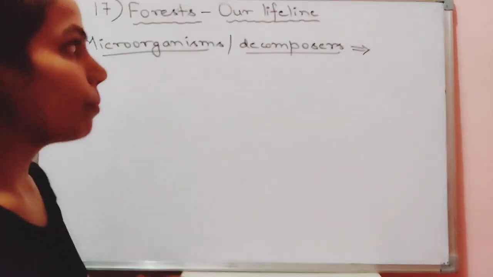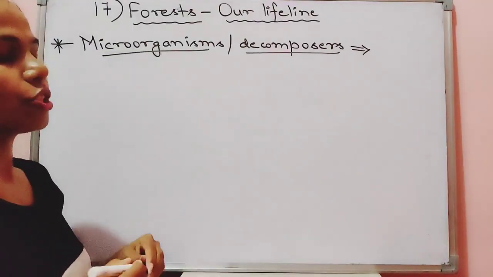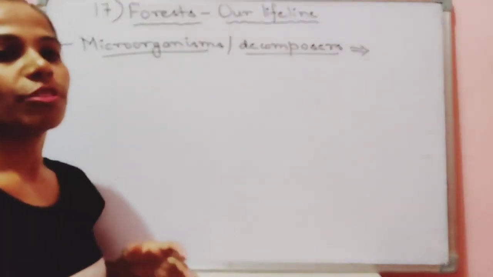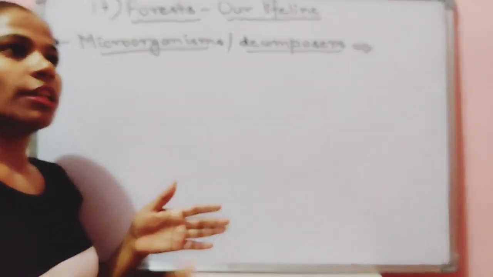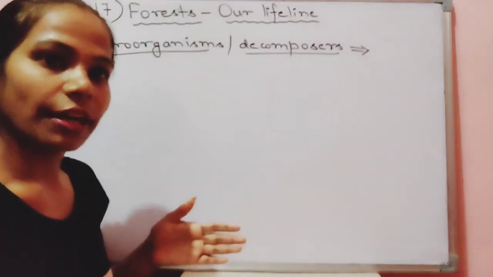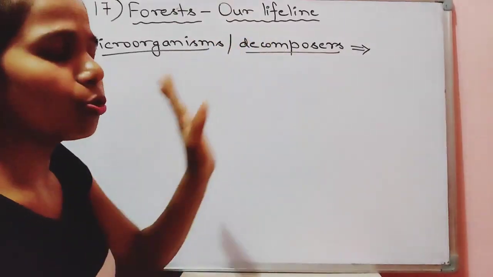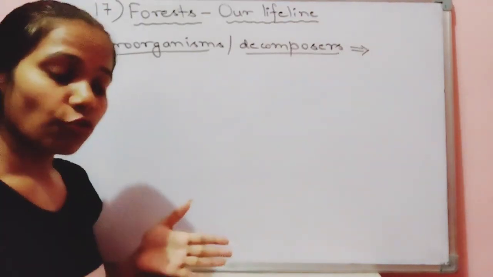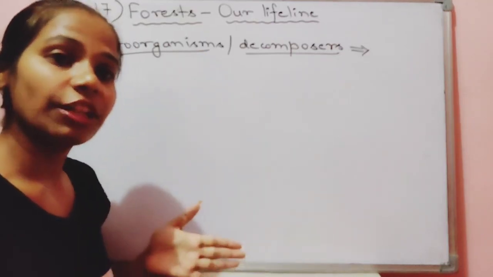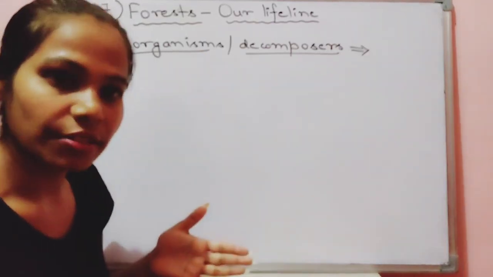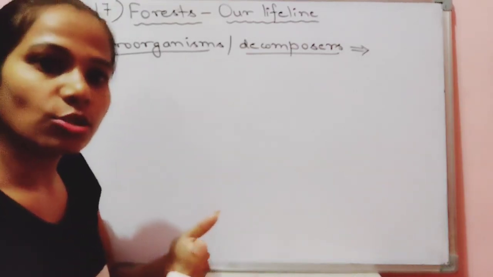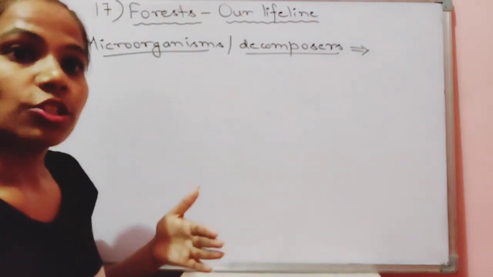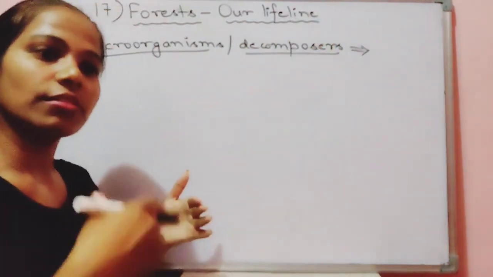Starting with the second topic of the lecture, microorganisms, decomposers. Children, just before this topic we had seen the saprotrophic mode of nutrition. Means the microorganisms are acting upon the dead and decaying matter. They are also known as decomposers. Children, why are they known as decomposers? Because they convert the dead matter of any living thing into simpler nutrients so that it gets mixed up with the soil, and with the passage of time it is utilized by the plants for their next growth.